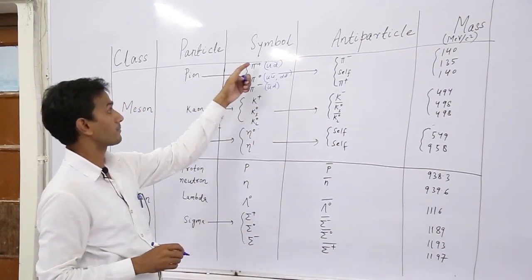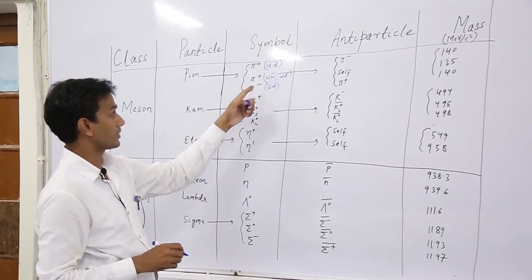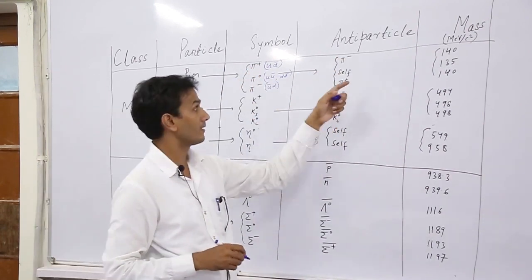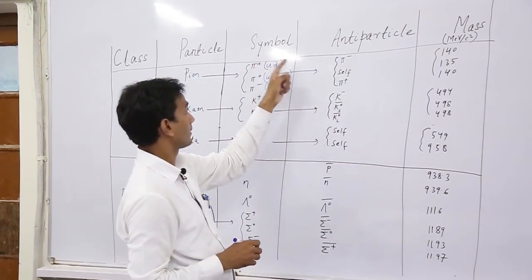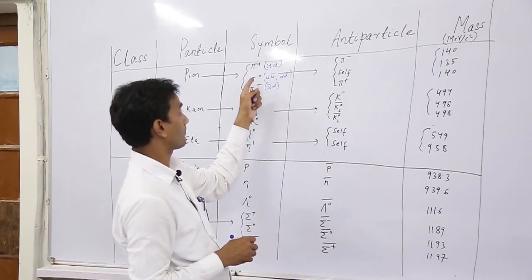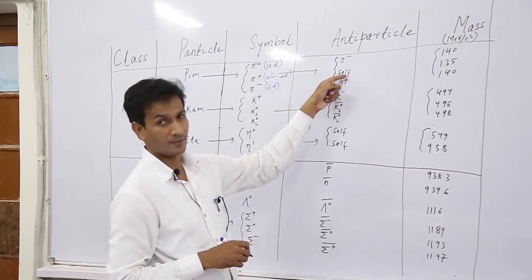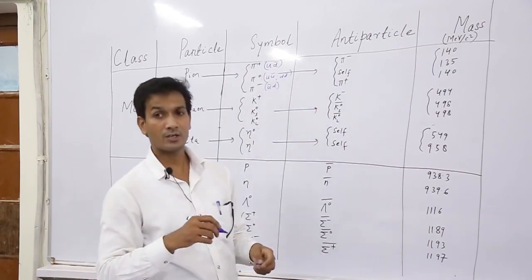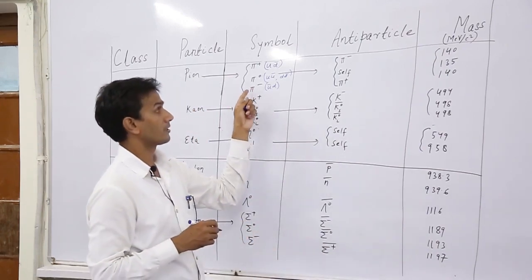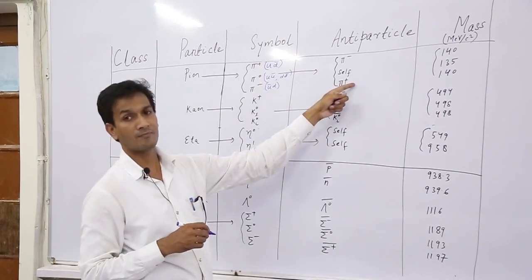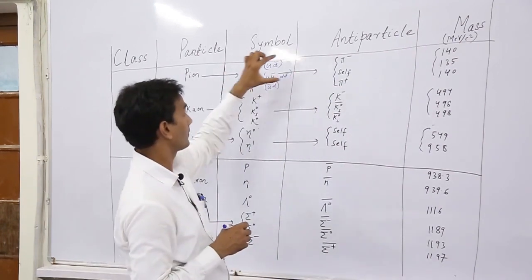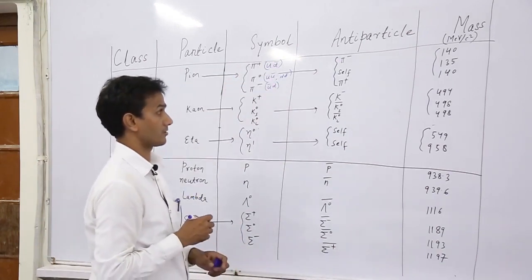There are three types of pion: pi plus, pi 0 and pi minus, and their corresponding antiparticles are: the antiparticle of pi plus is pi minus, the antiparticle of pi 0 is itself, that means pi 0 is its own antiparticle, and the antiparticle of pi minus is pi plus.